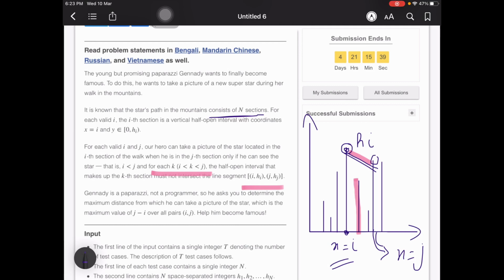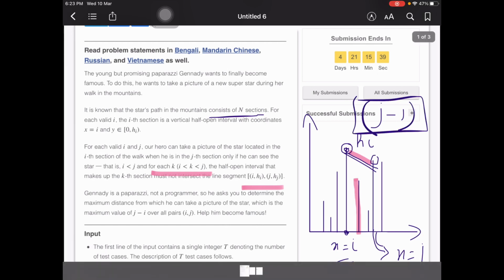Now Genady is a paparazzi and not a programmer, correct? So he asks us to determine the maximum distance that he can. So we have to maximize the distance. We have to maximize j minus i. This is our objective of the problem, right?